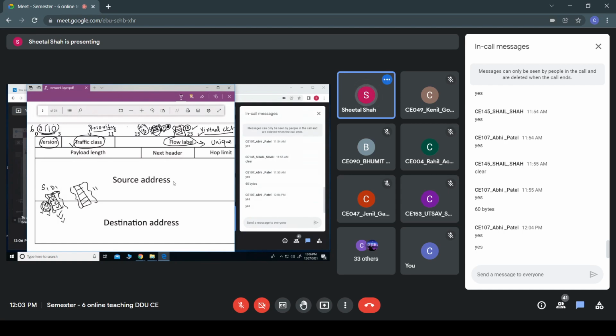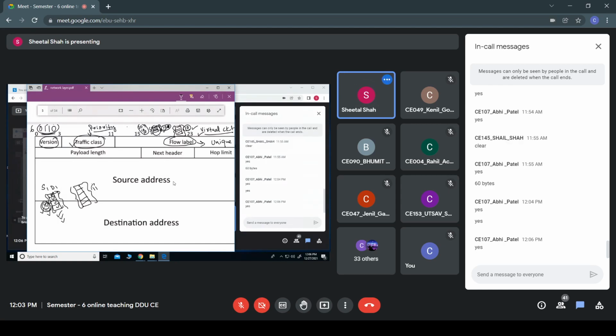If the flow label is changed, then the priorities may also change. So the router which gets these packets has to deal with all packets with a particular flow label in a similar manner.